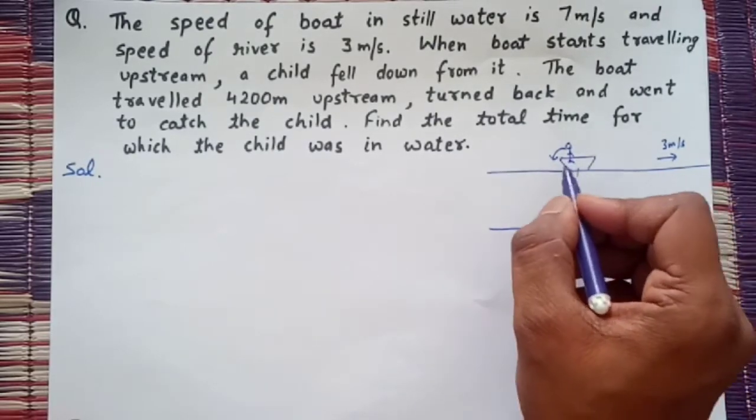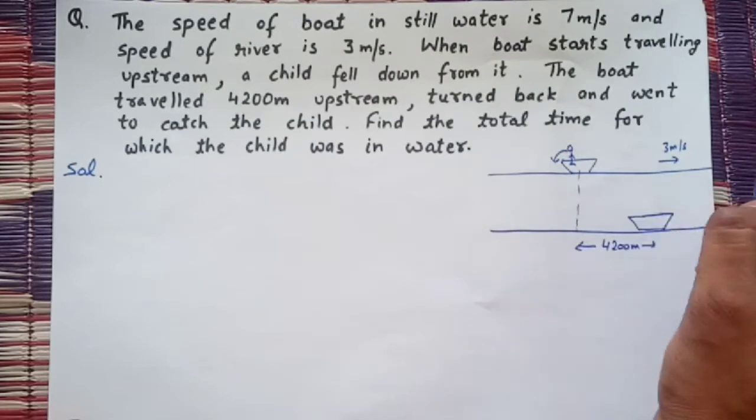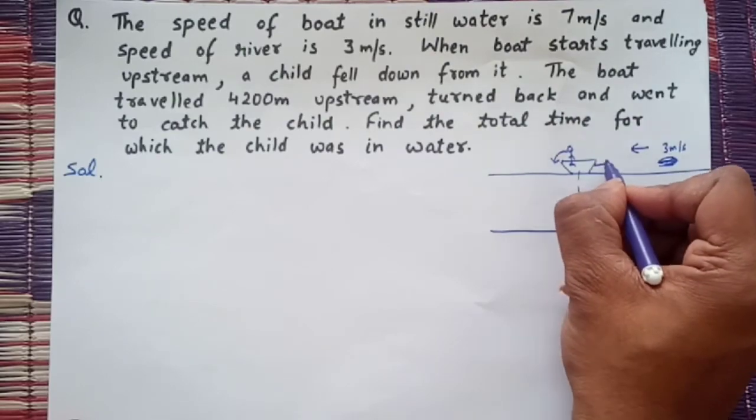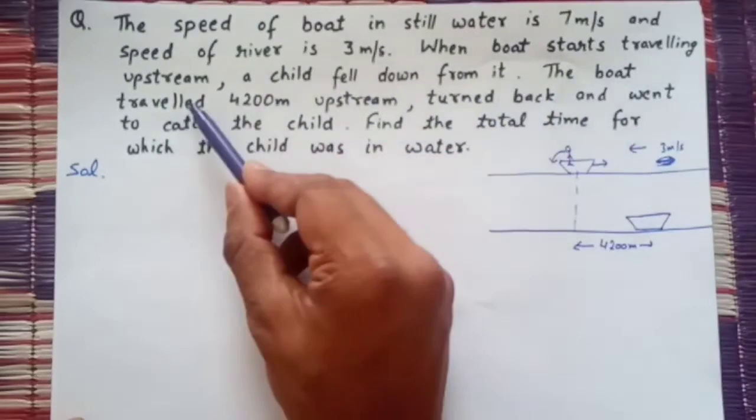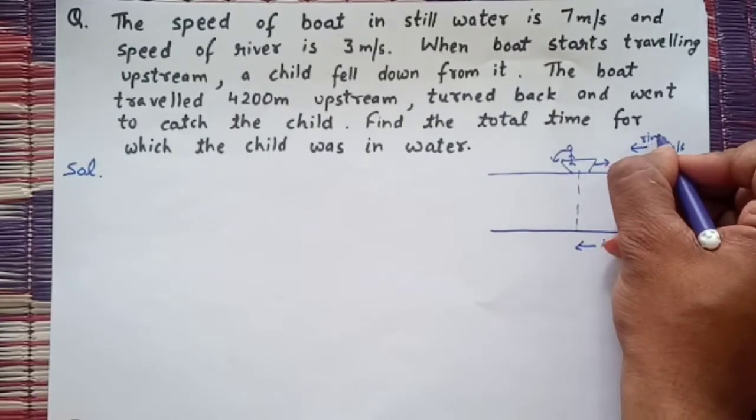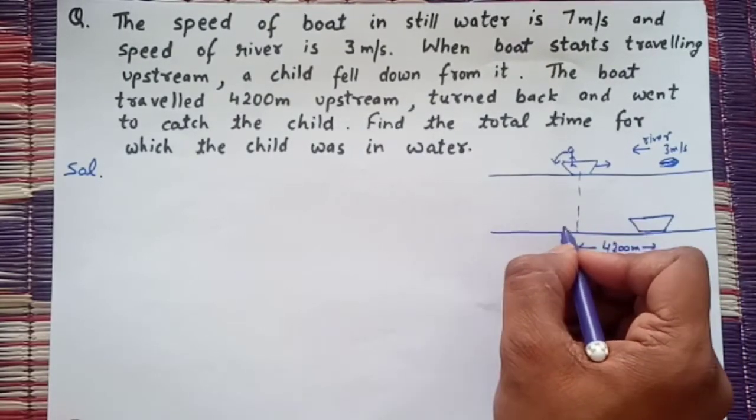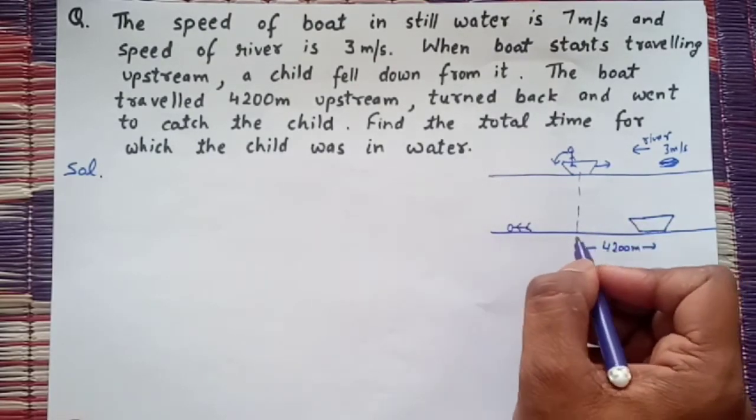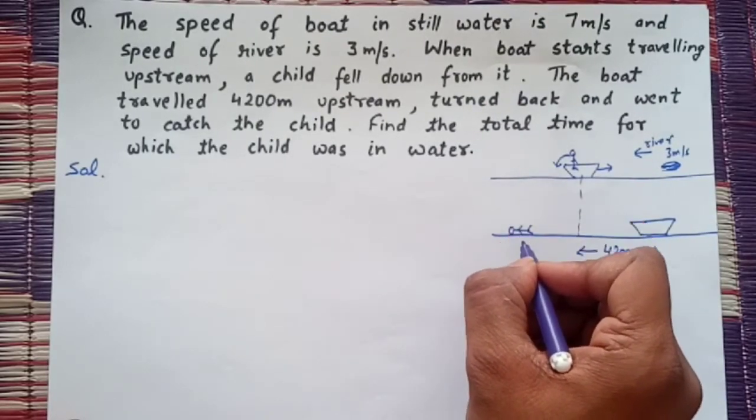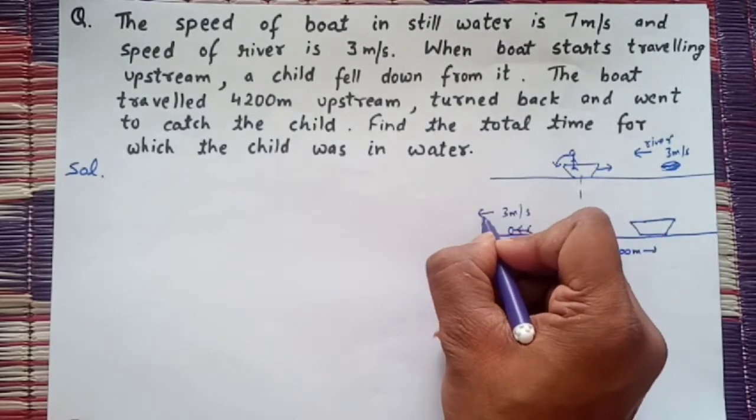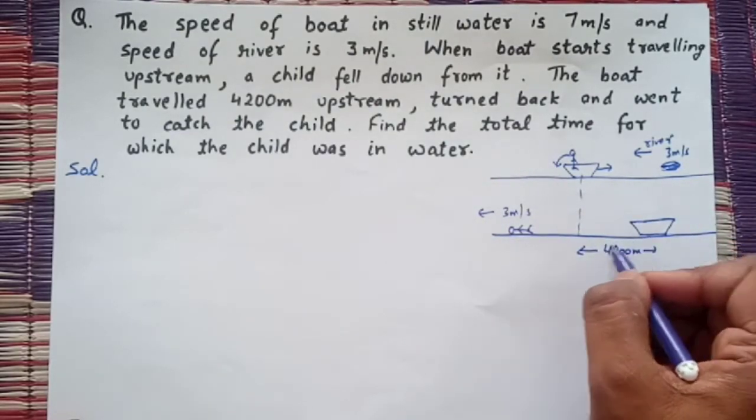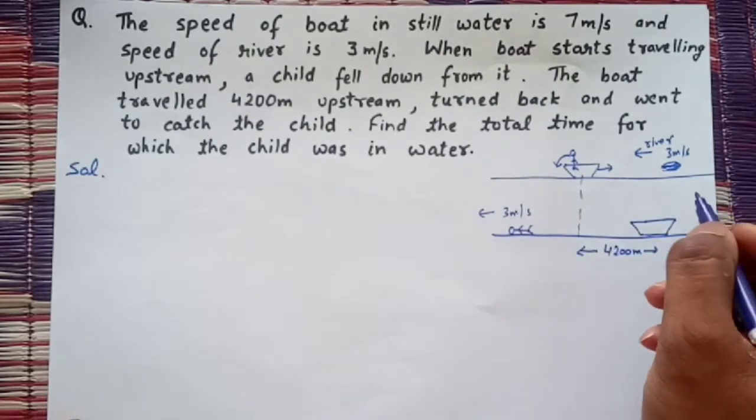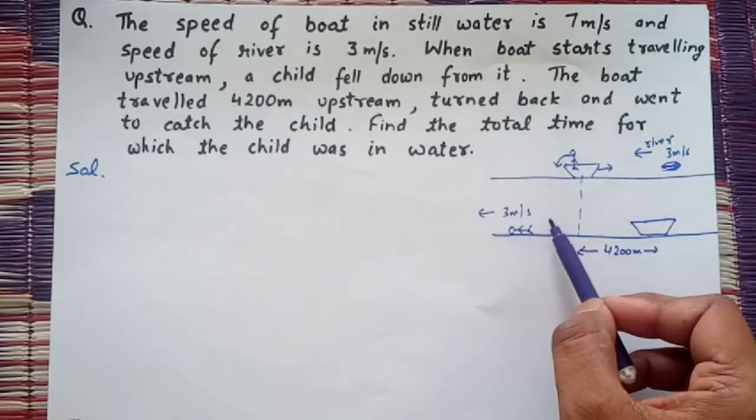When the child fell down here, since the water is flowing in this direction and the boat is moving in this direction, because the boat was traveling upstream, the child will move with the velocity of the river. So this is the child and he is going back with the speed of the river, which is 3 meter per second towards this side. Now after covering the 4200 meter, the boat noticed the child and then it came back to that child.